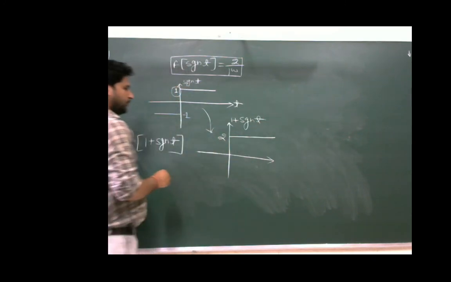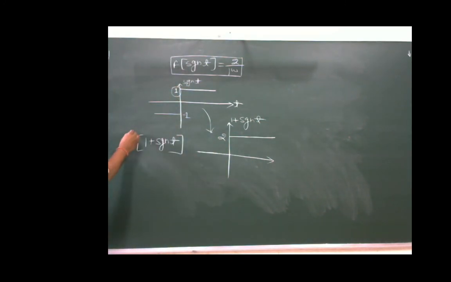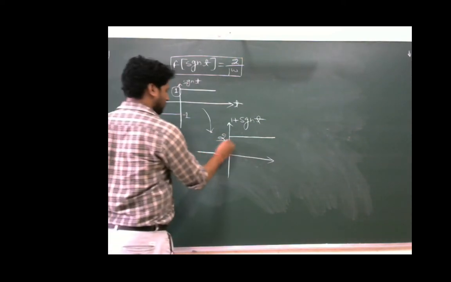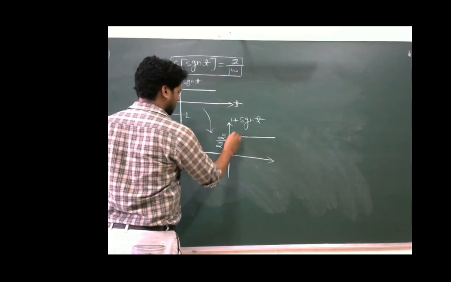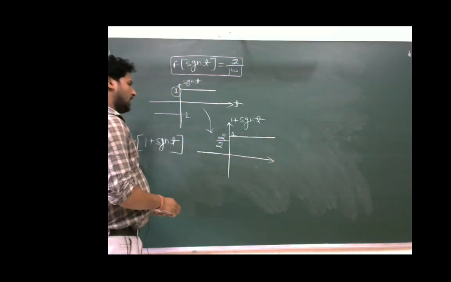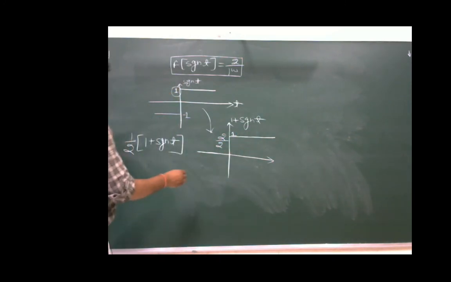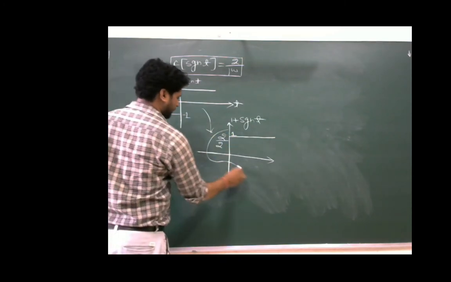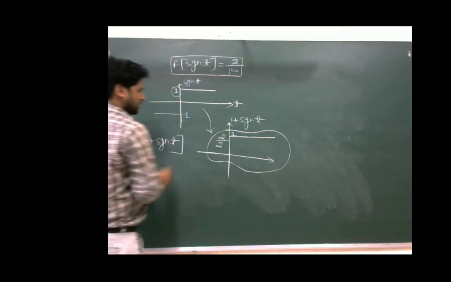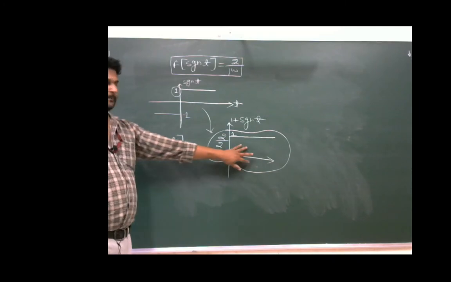And if we divide the amplitude of this signal by 2, then 2 by 2, this value now will be equal to 1. And this represents which function?